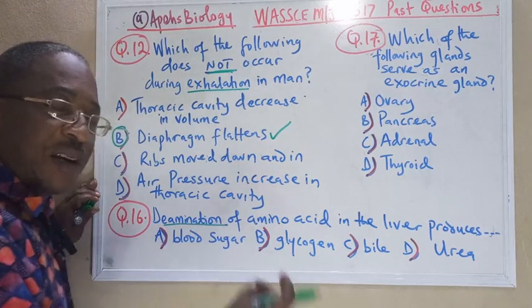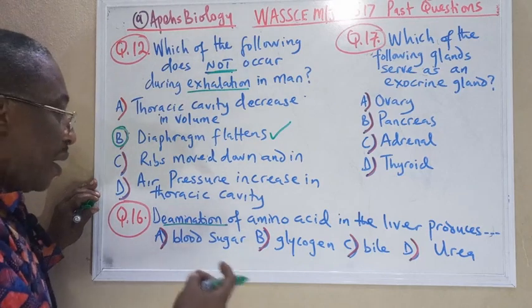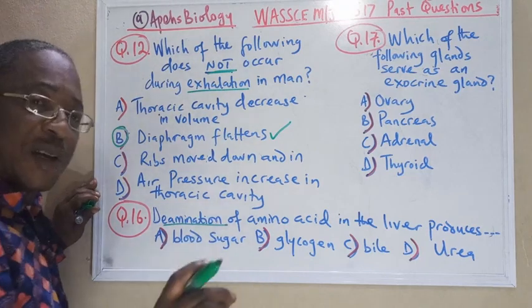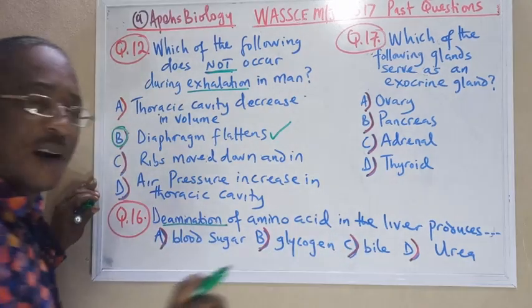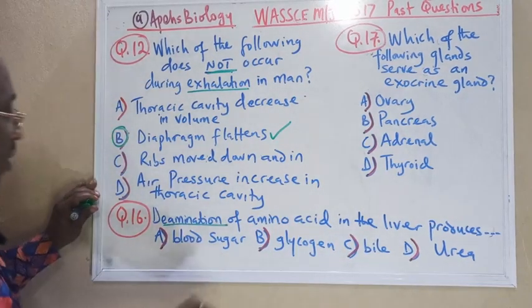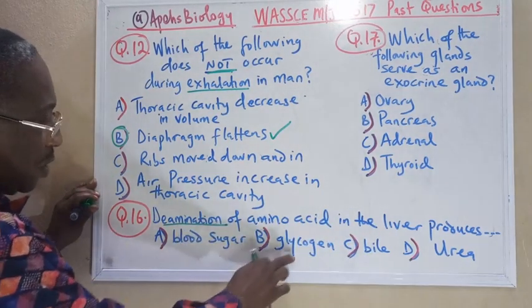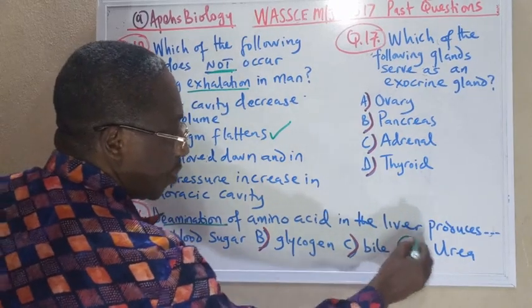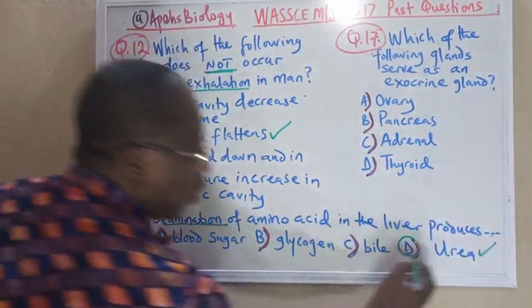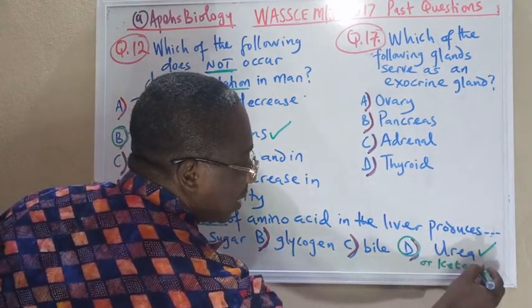When the amine group is removed from the excess amino acid, it leaves behind what is called keto acid and urea. So let's look at the options that will have keto acid or urea. Blood sugar, no. Glycogen, no. Bile, no. Urea, yes. So this is the correct answer. It produces urea, or in case another question comes, it also produces keto acid.